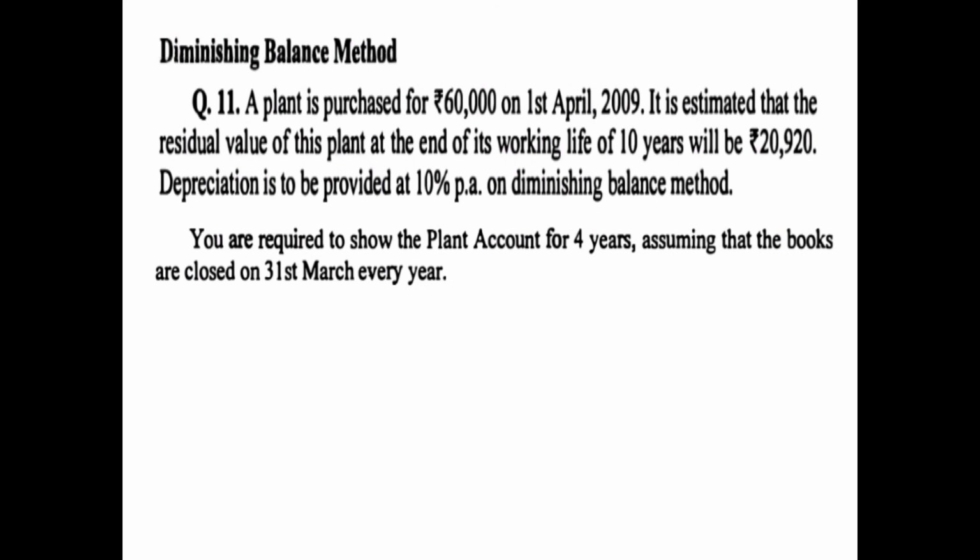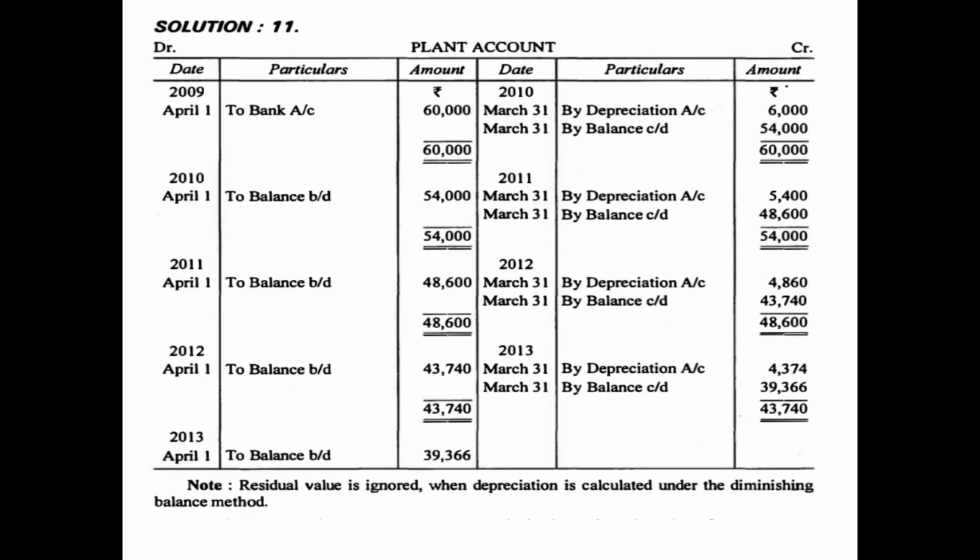Depreciation is to be provided at 10% per annum on diminishing balance method, and when the rate of depreciation is already given, then you need not consider the estimated life for the scrap value, and the method to be applied here is diminishing balance method. You are required to show the plant account for 4 years, assuming that the books are closed on 31st March every year. So let us see how do we prepare the plant account.